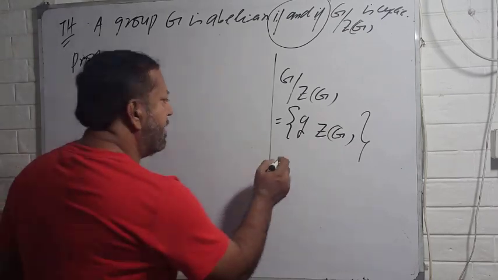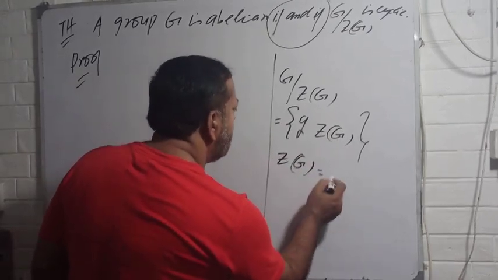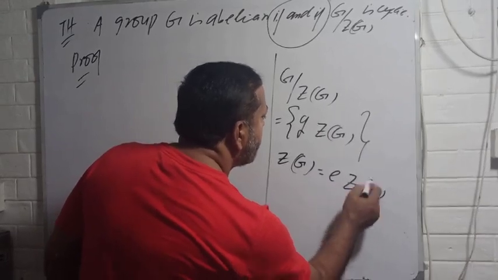You can write the center of G as e times center of G.